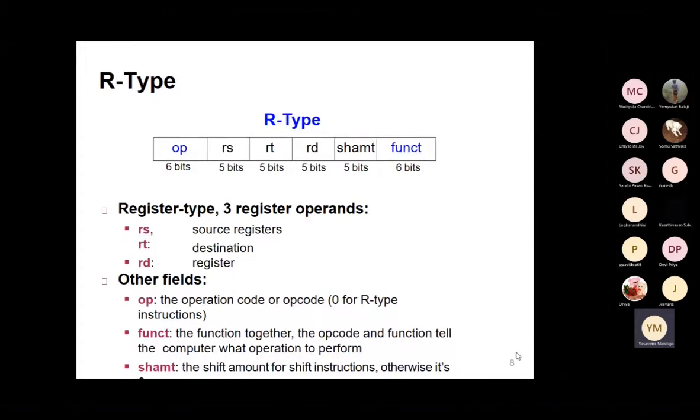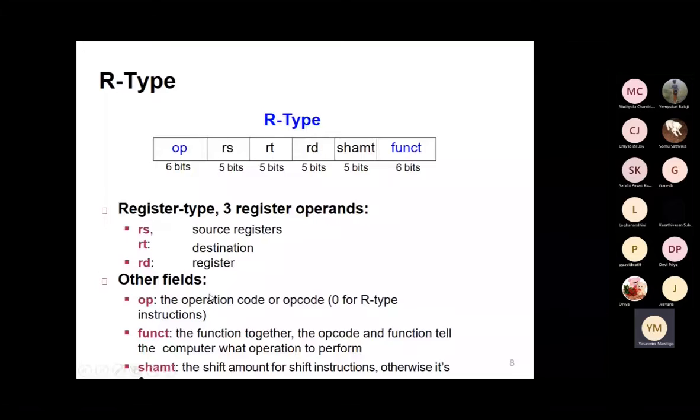The opcode tells the computer what operation is to be performed. Next is shamt, shift amount, how many bits will be shifted. RD is for the destination, RT for the register transfer, and RS for the source register. OP is for the operation, which operation we are going to use. So this is the R-type instruction we define.